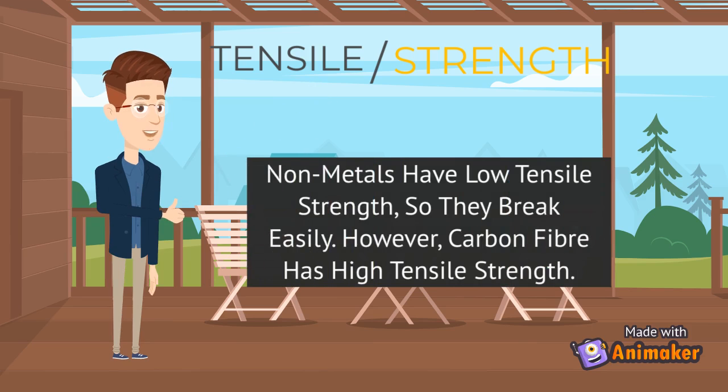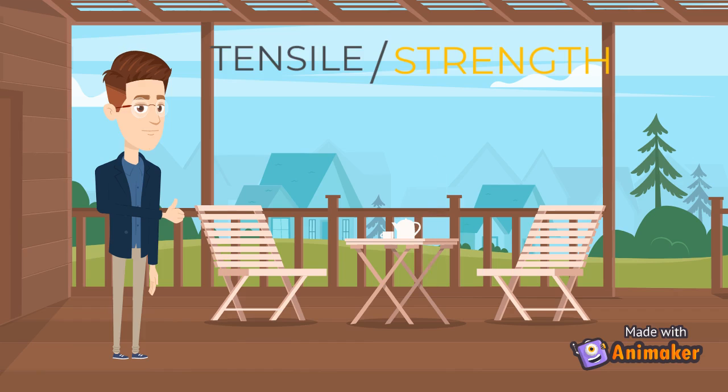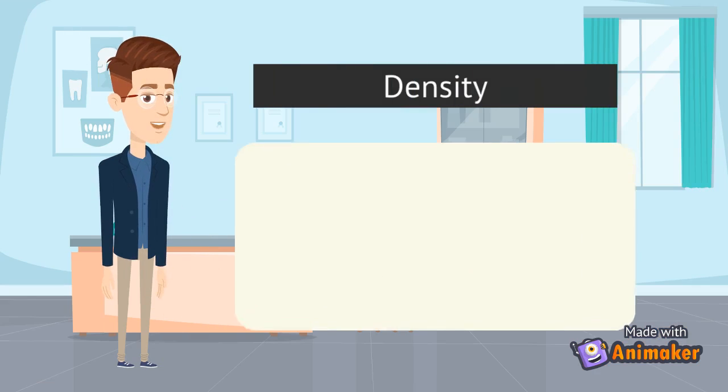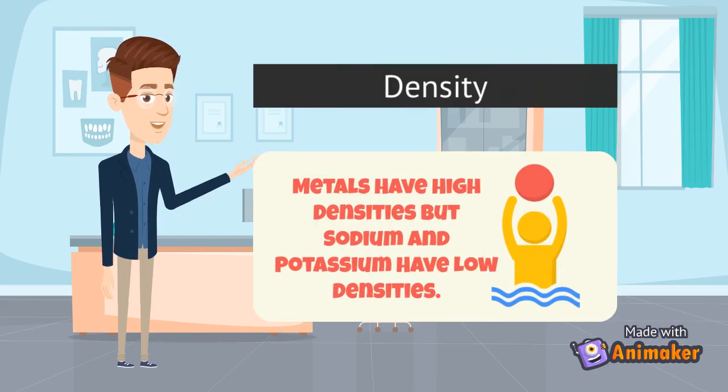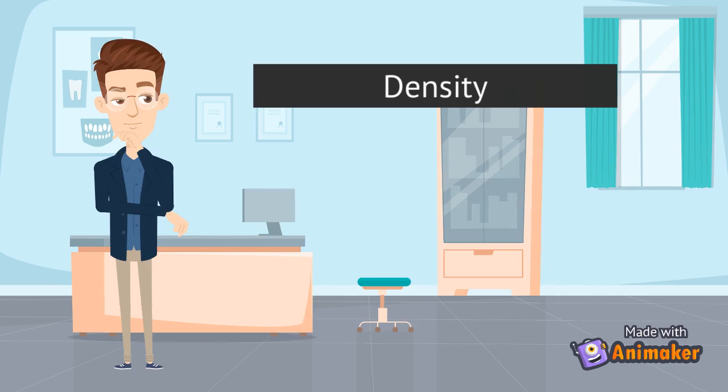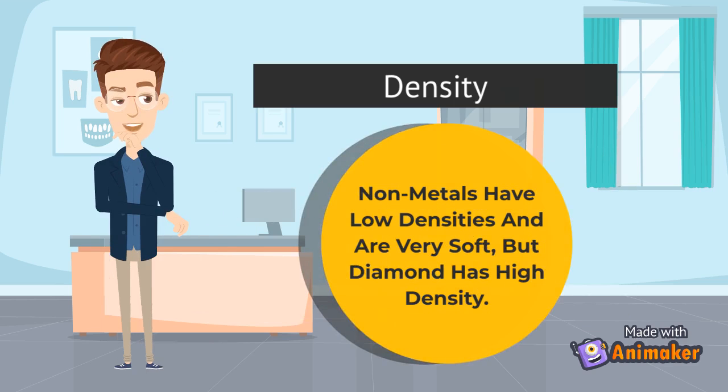Non-metals have low tensile strength, so they break easily. However, carbon fiber has high tensile strength. Density. Metals have high densities but sodium and potassium have low densities. Non-metals have low densities and are very soft, but diamond has high density.